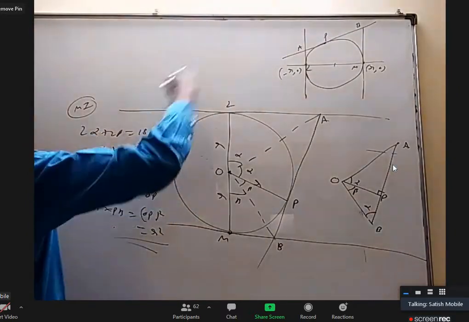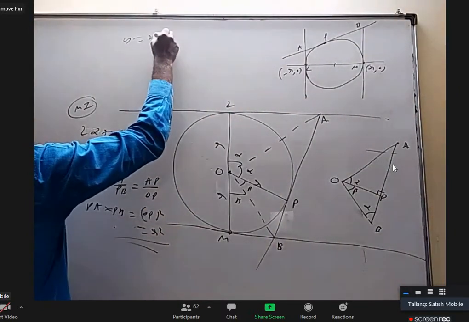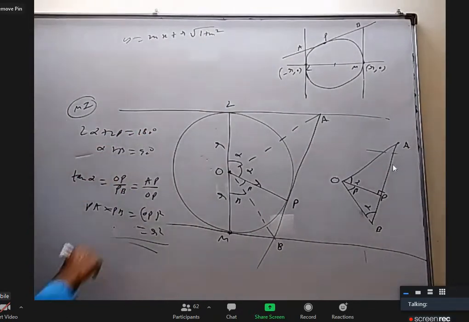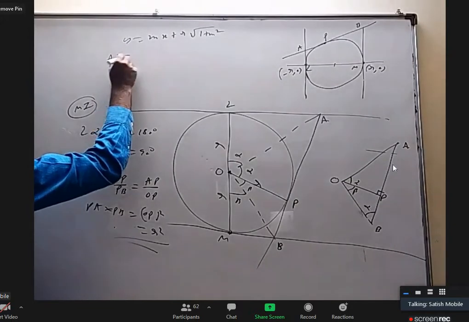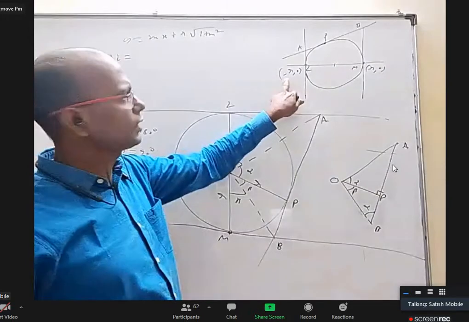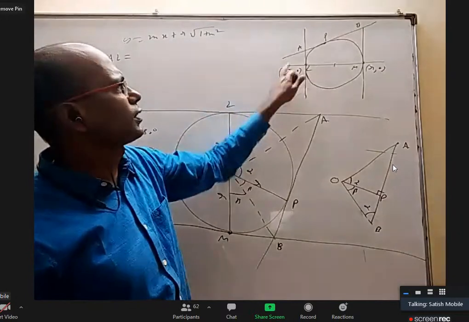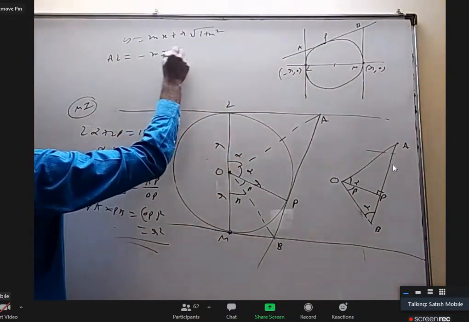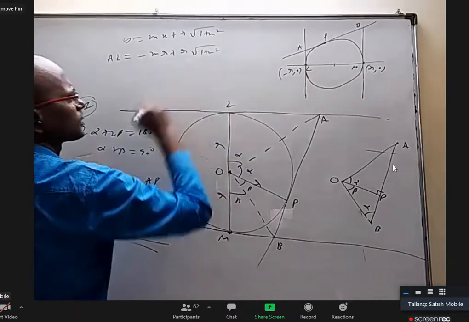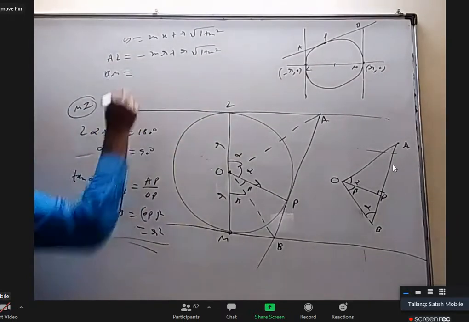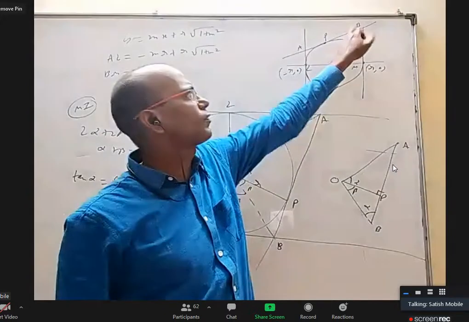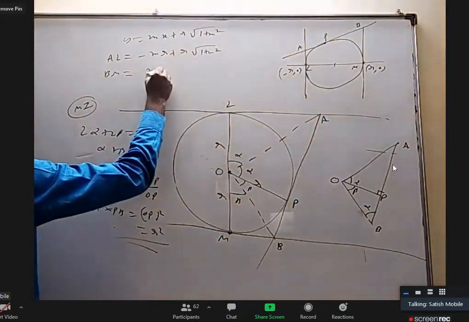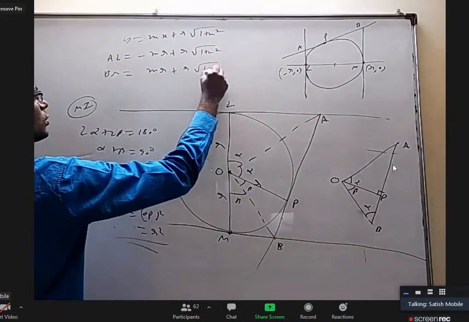Very simple. The general tangent you take as y equal to mx plus r root 1 plus m square. What is the length AL? The x coordinate is minus r. If you put it in this line, x coordinate minus r, we'll get the y coordinate, which is minus mr plus r root 1 plus m square. What is BM? The y coordinate of this point. How will we find the y coordinate? You know the x coordinate is r. Substitute the x coordinate and we get the y coordinate, which is mr plus r into root over 1 plus m square.